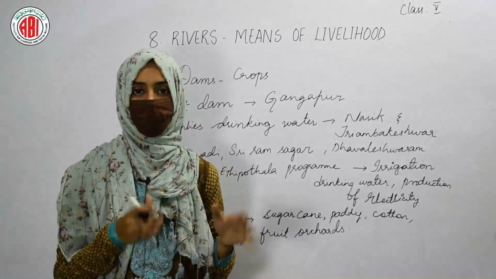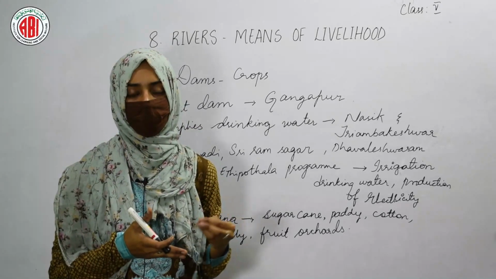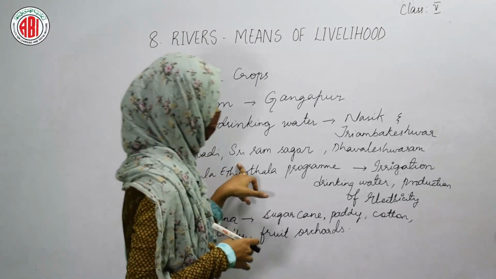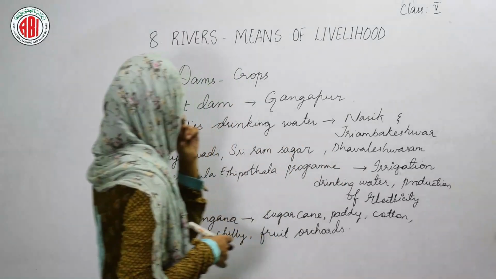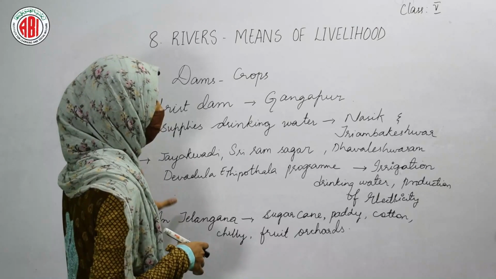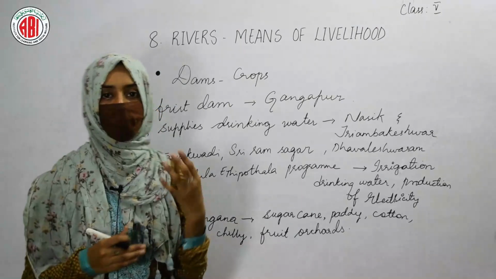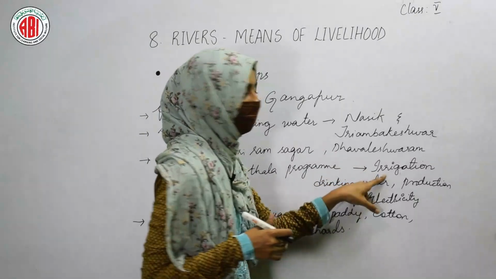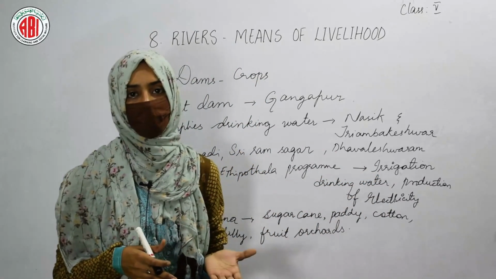Many projects were programmed by the government, and those projects were Jayakwadi, Sri Ram Sagar project, Dhavaleshwaram and Devadula Ethipothala program. All these are the different projects that were programmed by the government in order to provide irrigation. Irrigation is nothing but supplying of water to the fields.